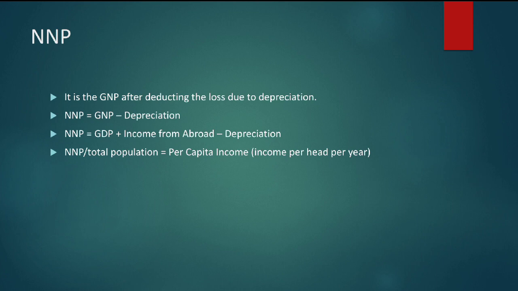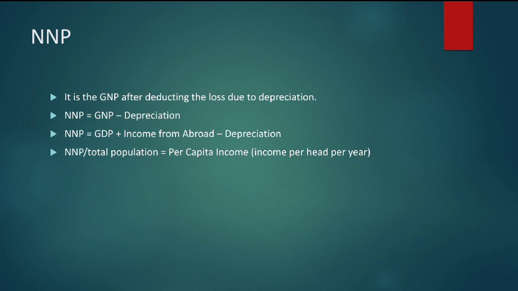Now we can write that NNP equals GDP plus income from abroad minus depreciation. I had told you about this formula in the previous slide.